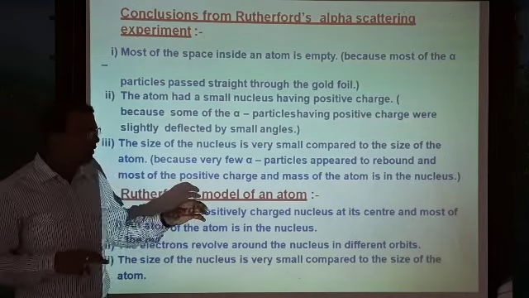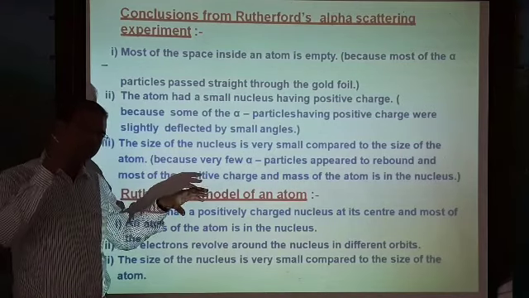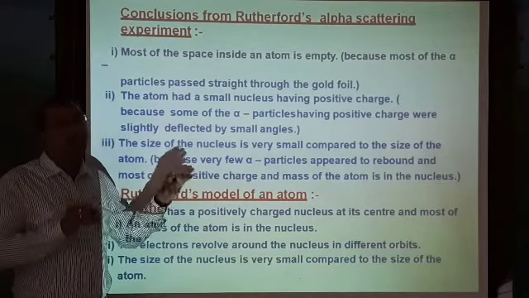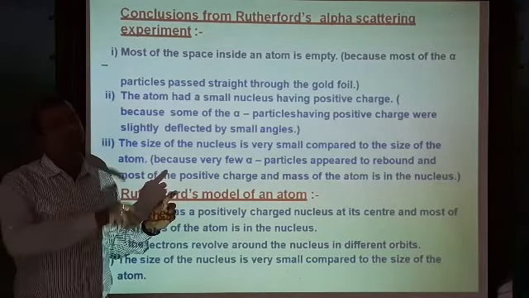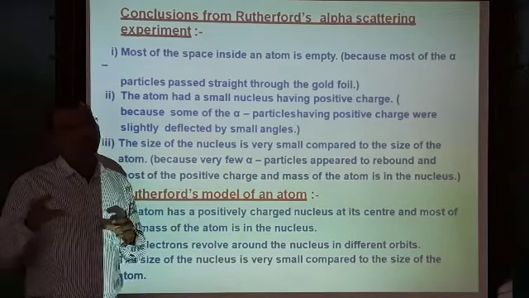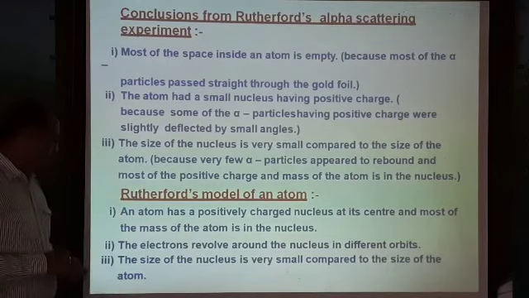The center of the atom consists of the nucleus, which has a positive charge because protons are present inside it, whereas electrons rotate around the nucleus in different orbits. This is the second postulate of Rutherford's model of an atom.